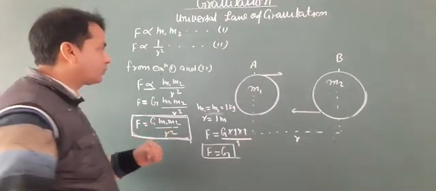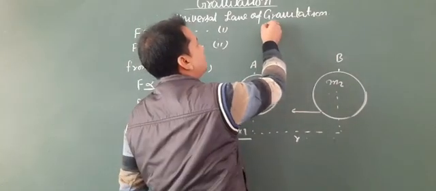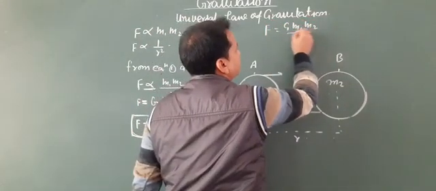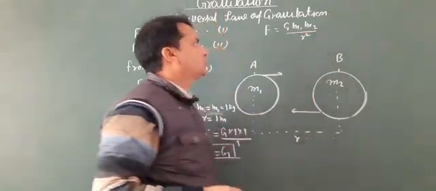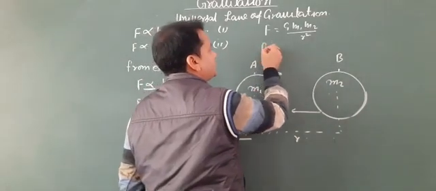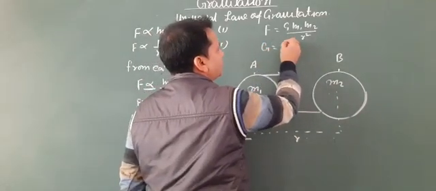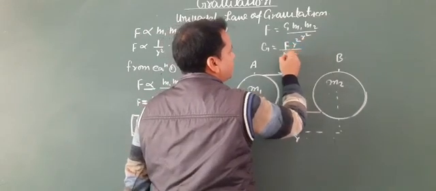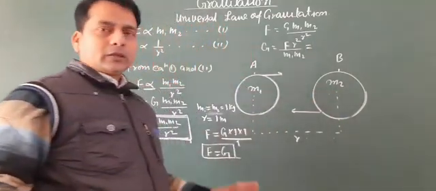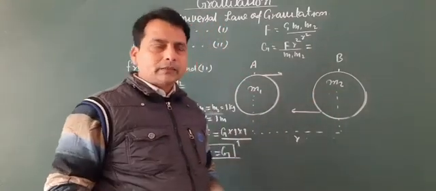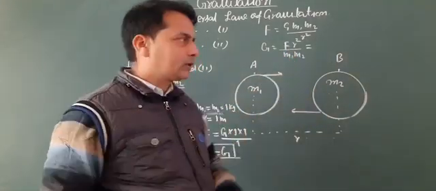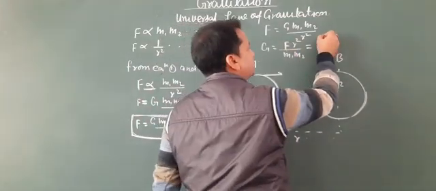From the formula for gravitational force, F equal to G m1 m2 by r square, we can write capital G equal to F r square by m1 m2. In this case, we know that the unit of force is the Newton.